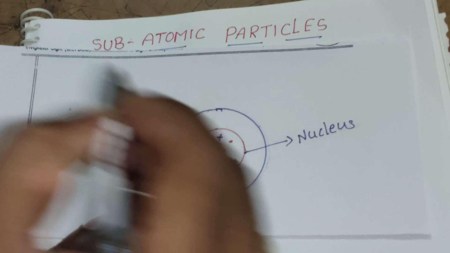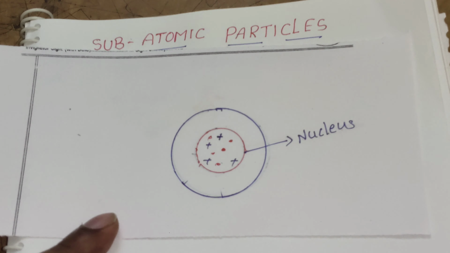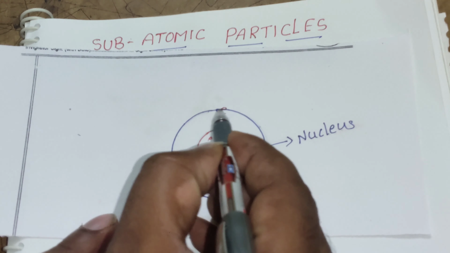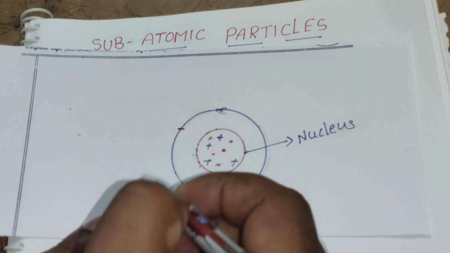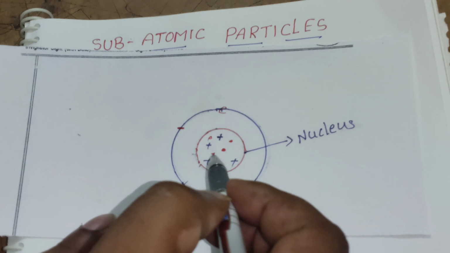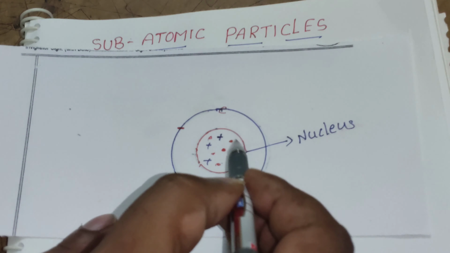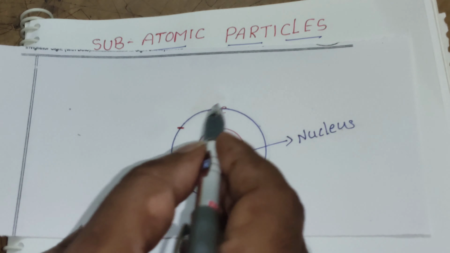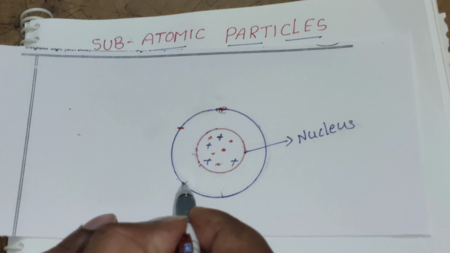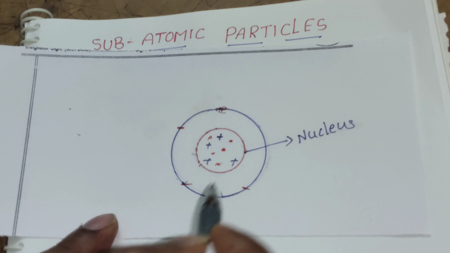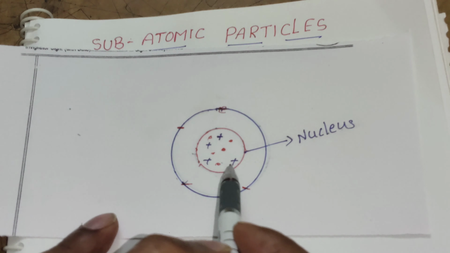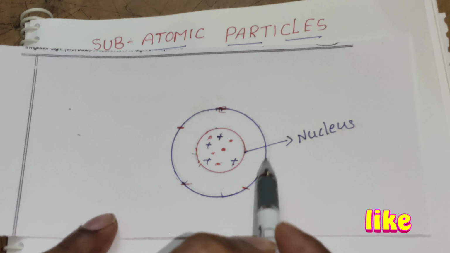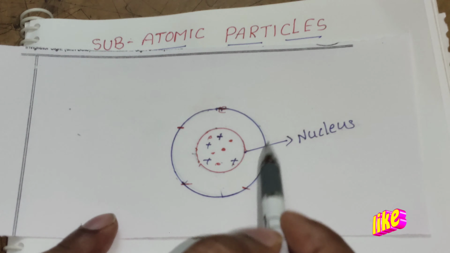Now the electrons are revolving around the nucleus. The protons have a positive charge, neutrons do not have any charge, and the electrons have a negative charge. In one neutral atom, the number of protons present is equal to the number of electrons revolving around the nucleus in certain orbitals.